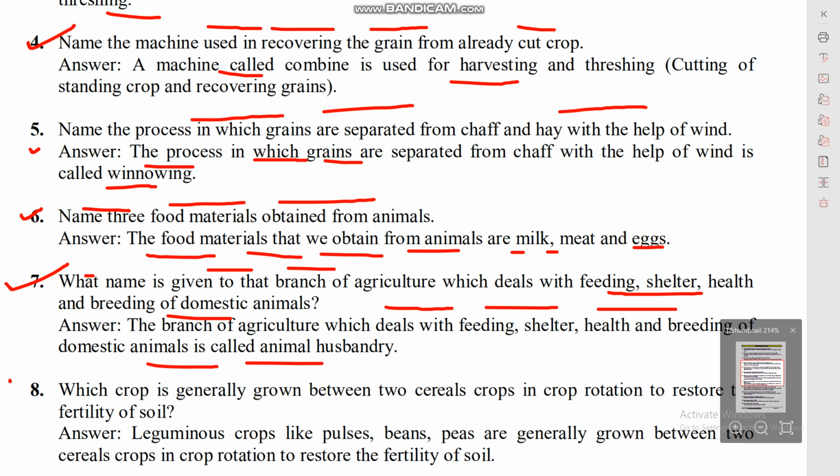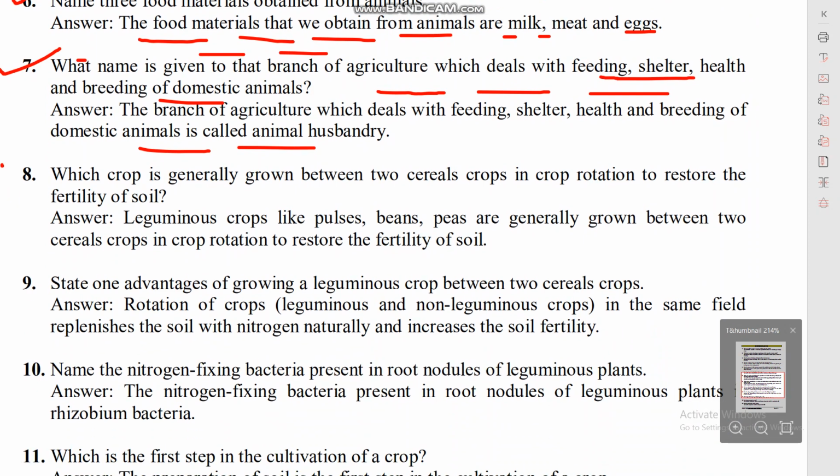Question number 8. Which crop is generally grown between two cereal crops in crop rotation to restore the fertility of soil?